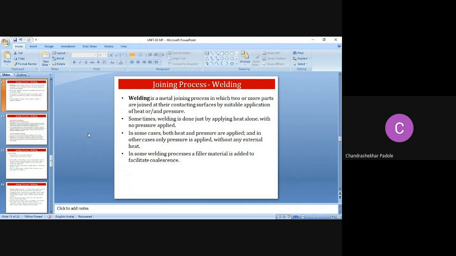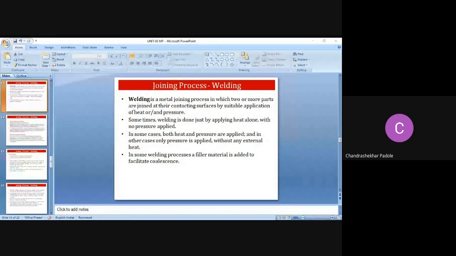So we can go for welding with pressure or without pressure, with heat or without heat, or with heat and pressure simultaneously, right? In some welding processes, a filler material is added to facilitate the coalescence. Here we can add the filler material.